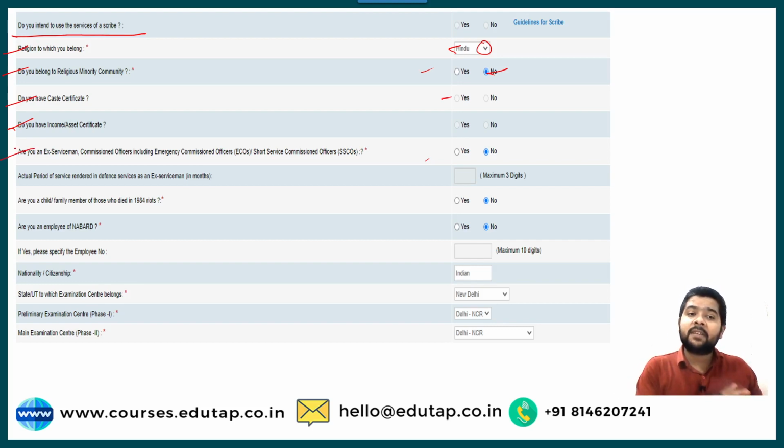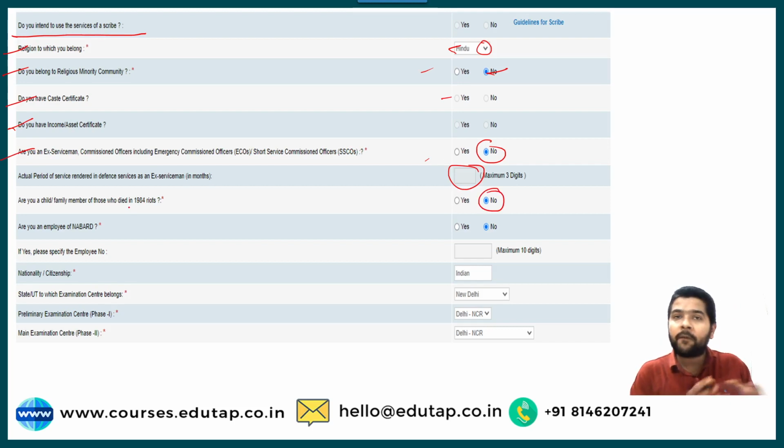Then, are you an ex-serviceman, commissioned officer? No, I am not. I haven't provided service in the defense services, so I am not an ex-serviceman. Neither am I a commissioned officer, so I have chosen no. Actual period of servicing: as I haven't served in the defense services, this icon is automatically disabled. Are you a child or family member of those who died in the 1984 riots? If you are one of those, you can choose yes, otherwise the right answer is no.